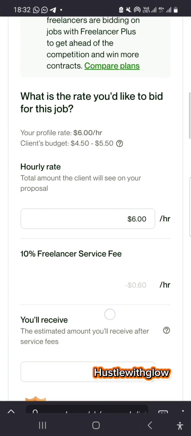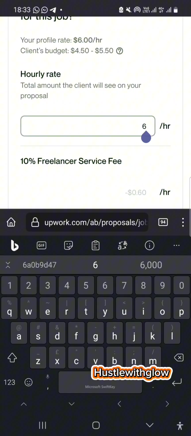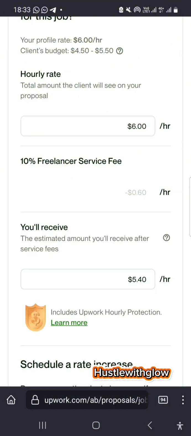All right, so if you want to bid, you remember we put a price tag for our specialized profile, right? So that is why it's showing me this $6. This is what I have on my profile. So if you feel you want to adjust it, you can just edit it. You click on it and add or remove, but let's leave it like that.